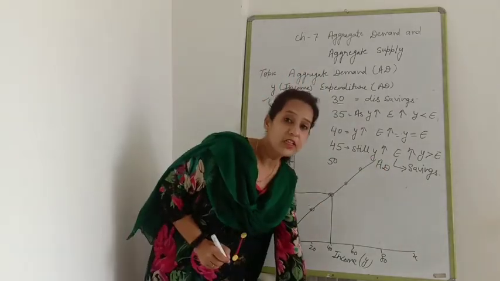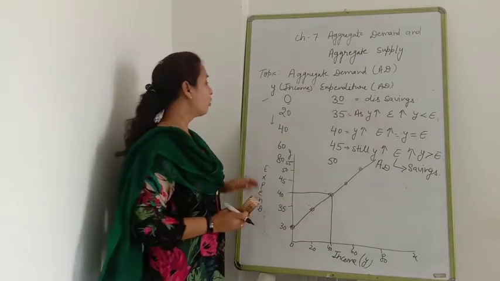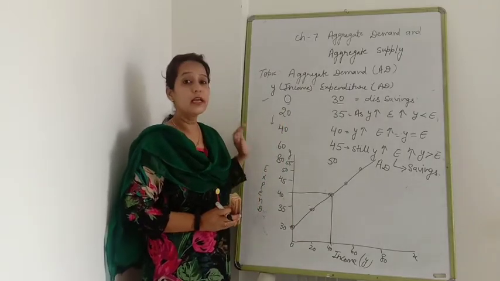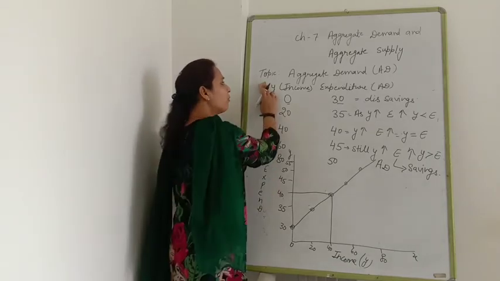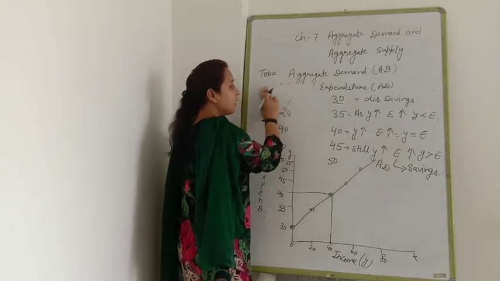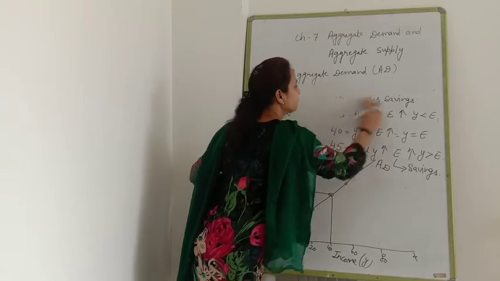Now I am going to explain what the components of aggregate demand are. Hope all of you have understood that. Now what are the components of aggregate demand?